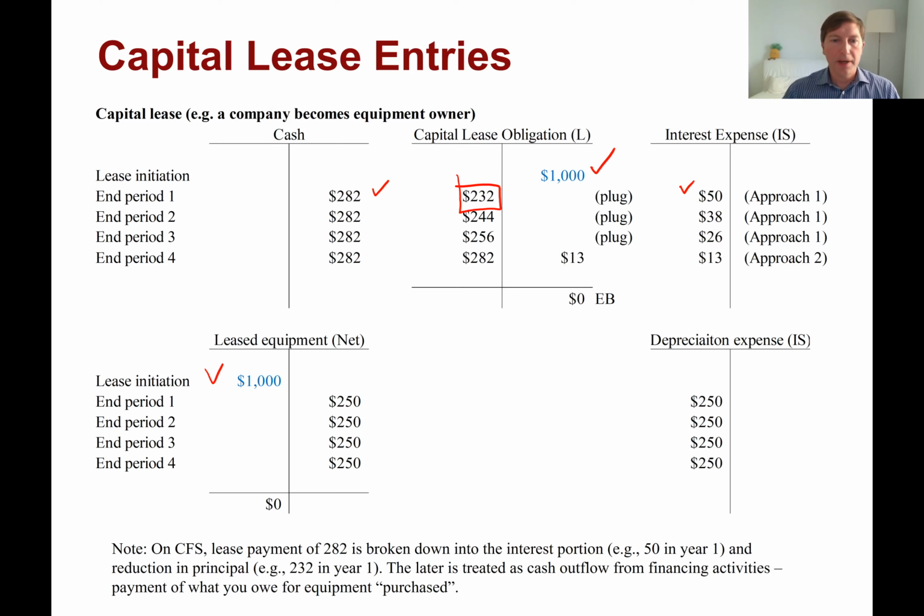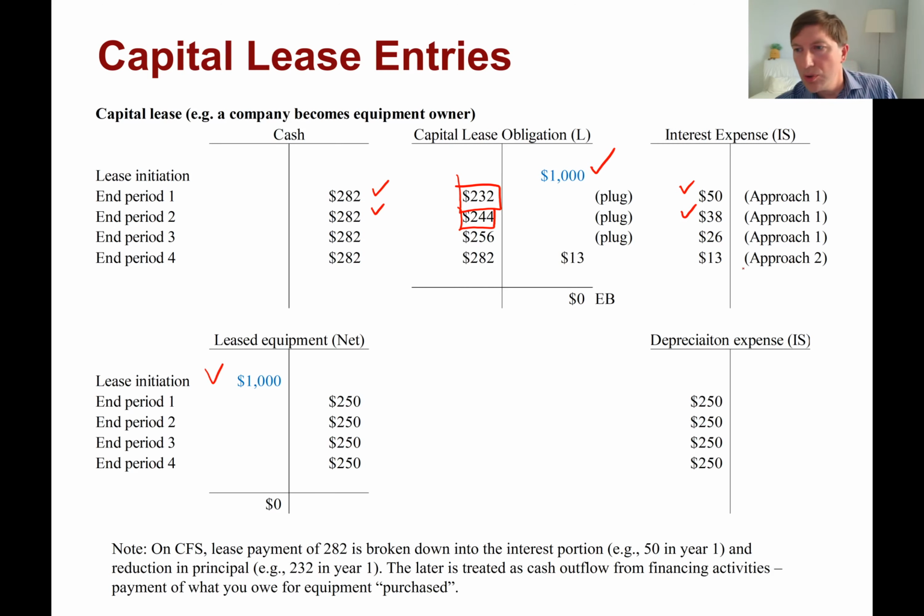And in the second period, the same thing happens again. We pay 282, but interest expense is of course based on our amortization table now a little bit lower, and so the plug here is going to be smaller. Over time, we fully recover this balance, right?